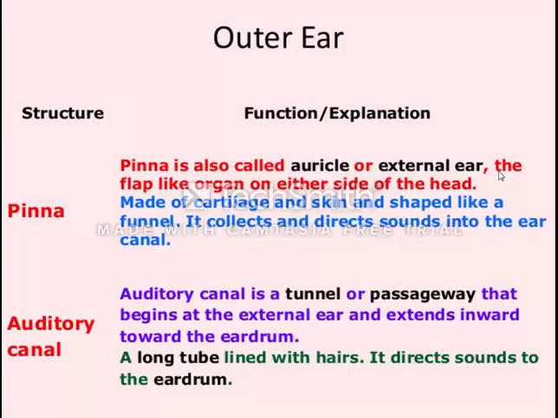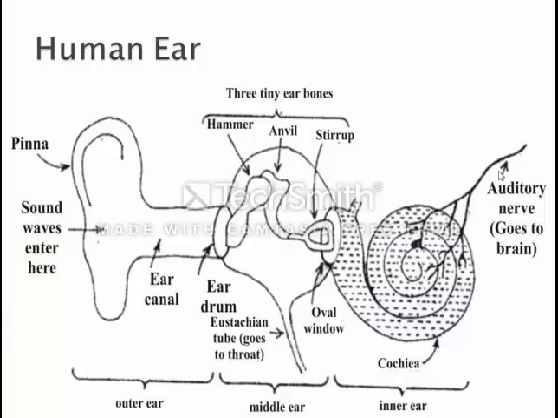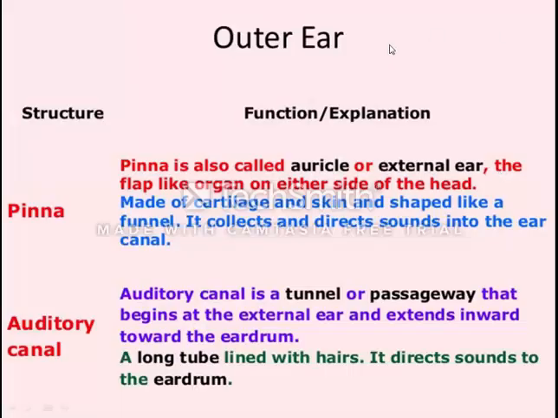Okay, now we will see the function of what I have explained to you. The same thing we will see one by one. Outer ear, pinna. Pinna is also called the auricle or external ear, a flap-like organ on either side of the head. It is made of cartilage and skin, and its shape is like a funnel.